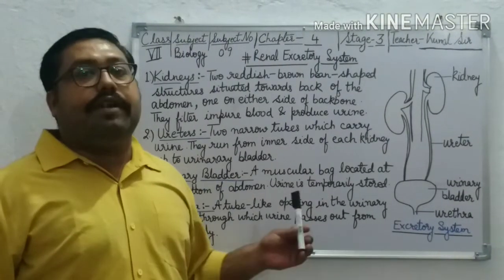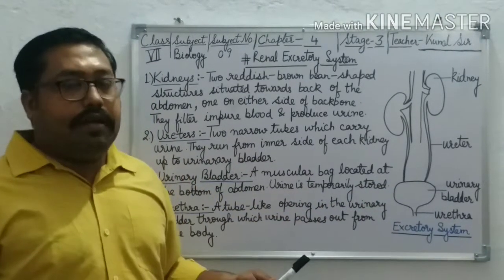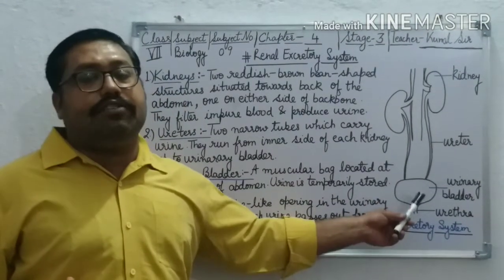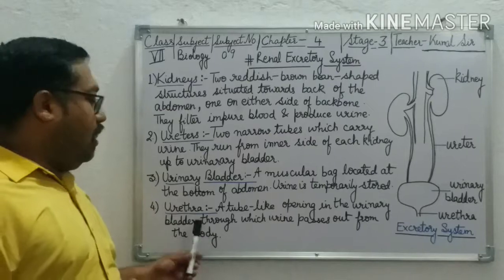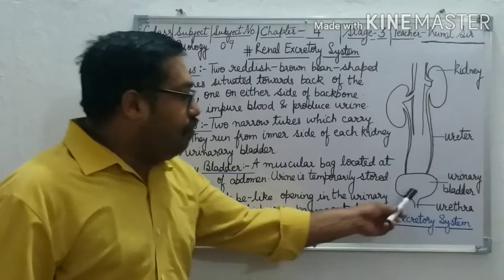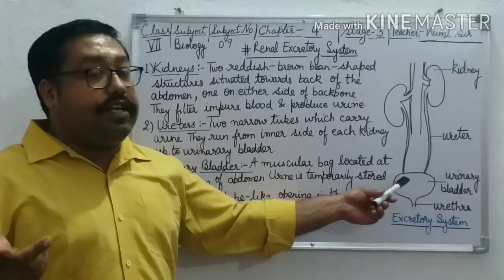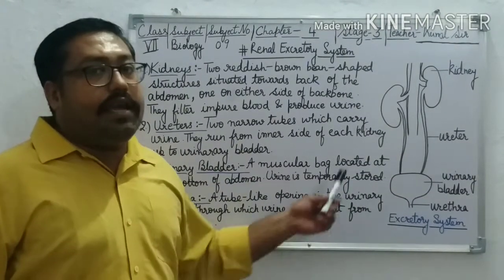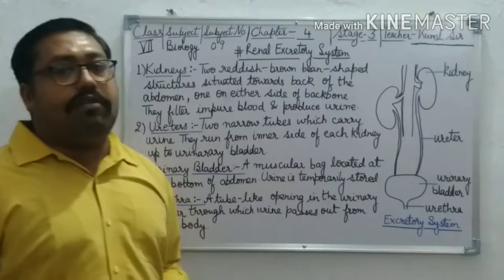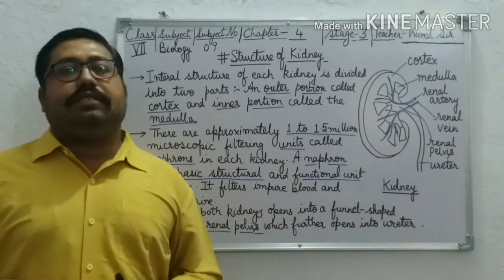Now urinary bladder. The urinary bladder is a muscular bag located at the bottom of the abdomen. And what is its role? Urine is temporarily stored in this urinary bladder. Now the last organ of the renal excretory system is the urethra. The urethra is a tube-like opening in the urinary bladder, from where urine is passed out from the body.